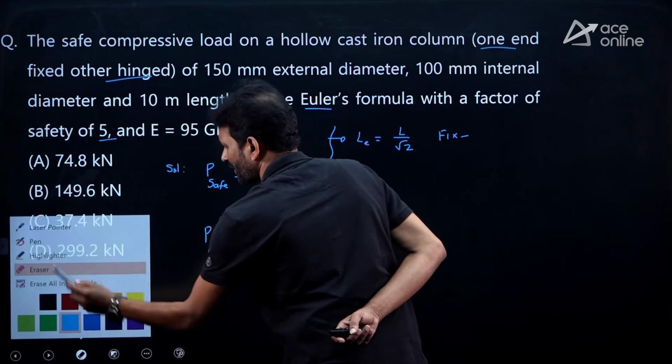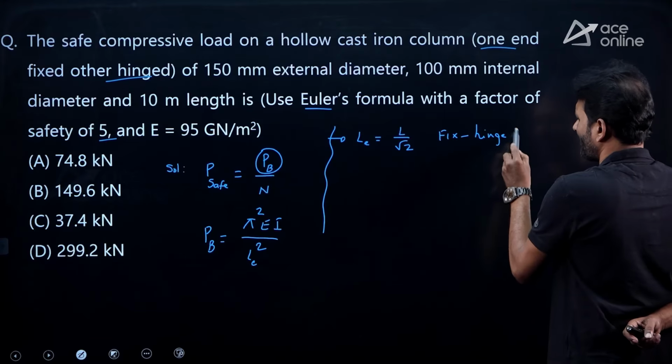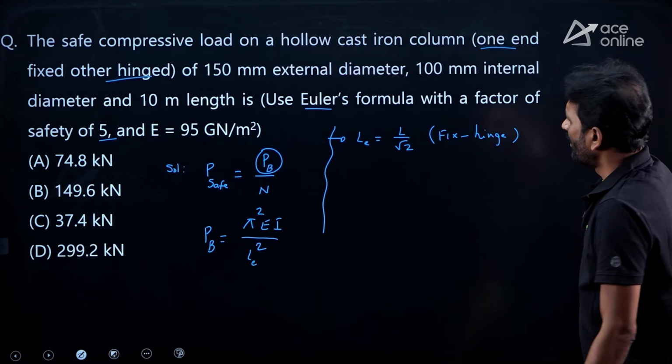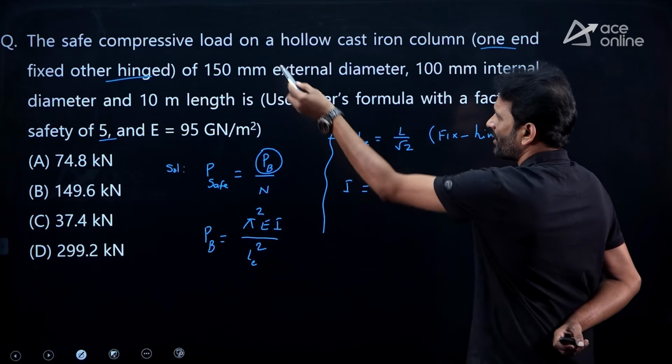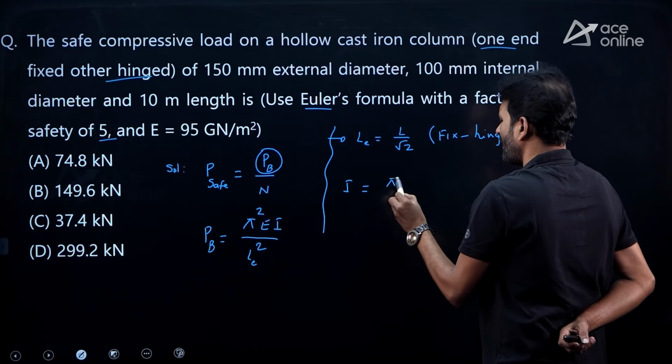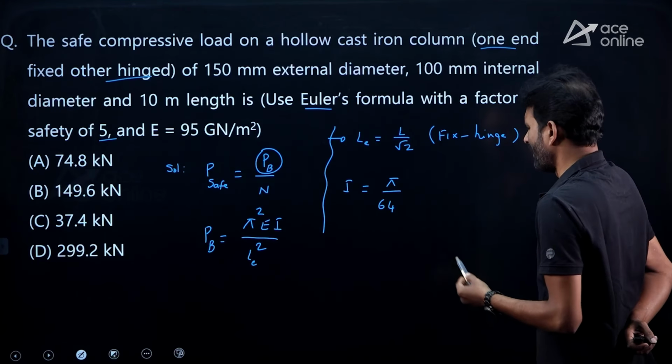Other end hinge connection. Okay, we know it. That is clear. Apply this condition. So, everything is known. It is a hollow circular cross section. I value is pi upon 64, about x and about y, both are equal values only.